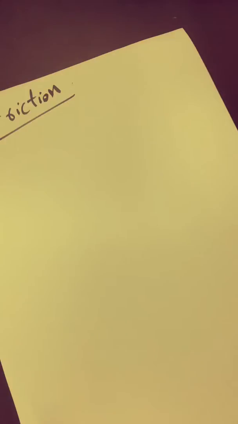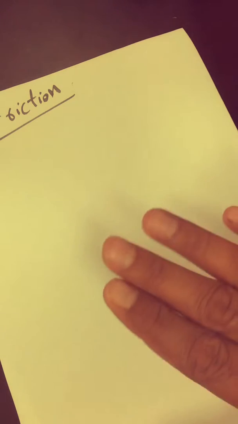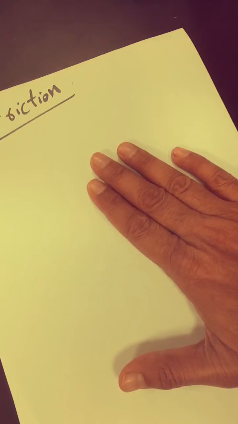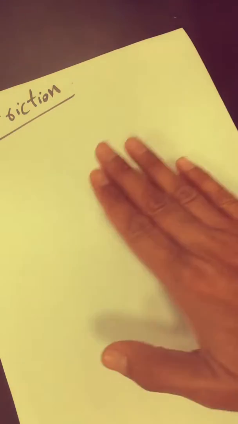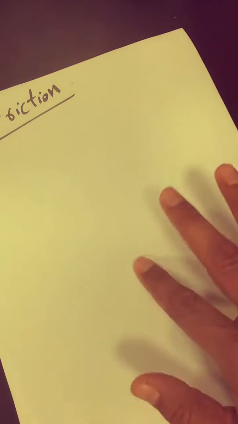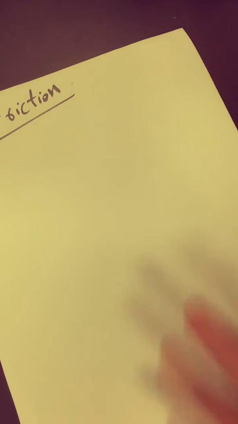Friction, how do you define it? Friction means any force that opposes the motion of two surfaces sliding past each other. Like my hand is here. There are two surfaces, this paper and my hand surface. Whenever they are sliding across each other, there is a force that opposes the motion of my hand. That is called friction, and it always opposes the motion.